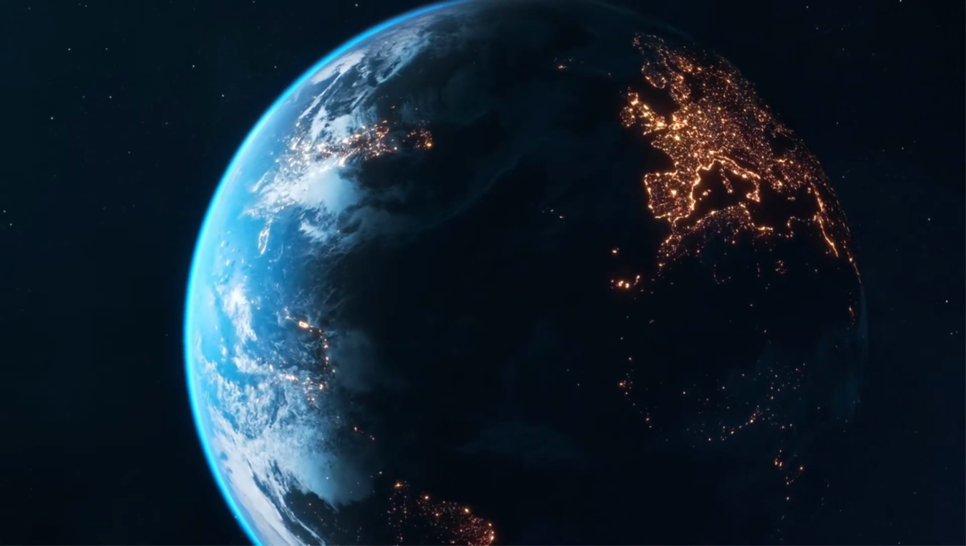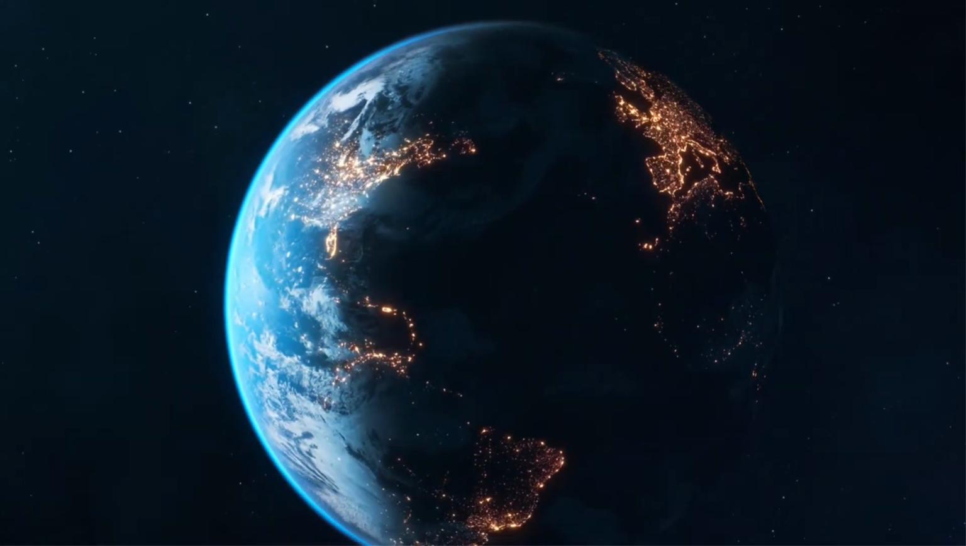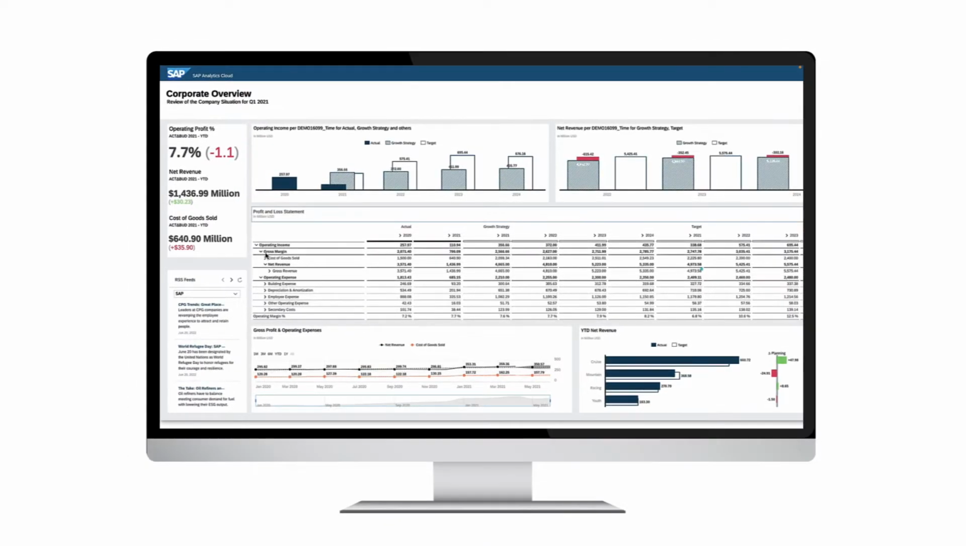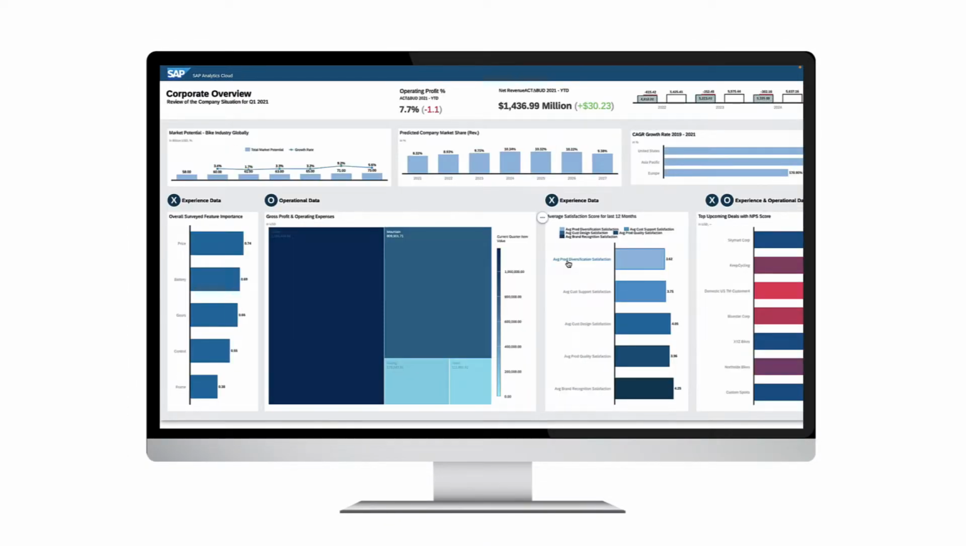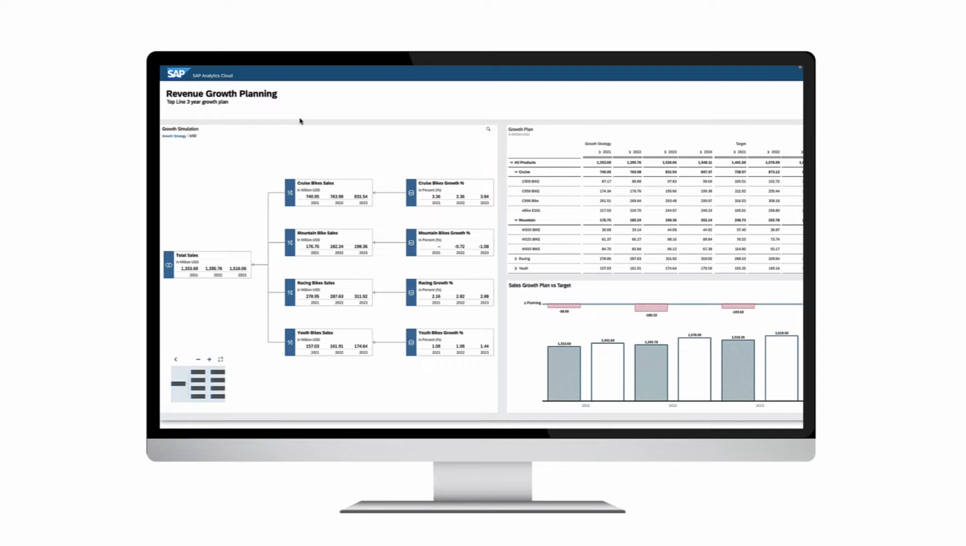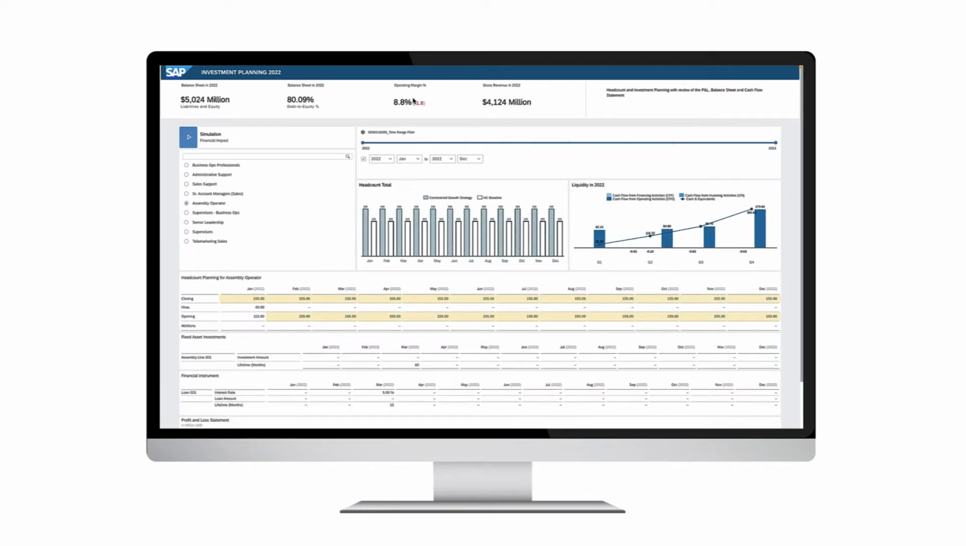Strengthen supply chain resilience with SAP. SAP Integrated Business Planning with SAP Analytics Cloud establishes a simplified, comprehensive planning process by bringing together financial planning and supply chain planning.